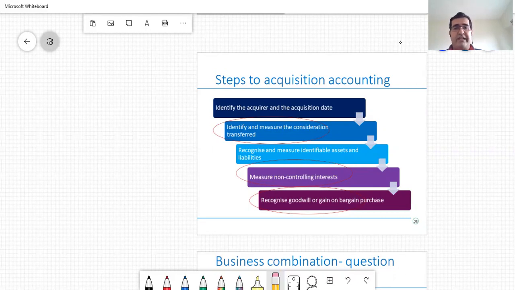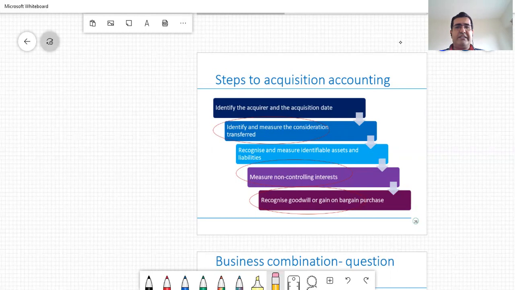And finally, don't forget, if there is a deferred consideration, which means the payout happens, say, 2 years later, then please don't forget to discount it to present value and include that in your computations today, because the business combination accounting is happening today. It's just that the payout will happen 2 years later.